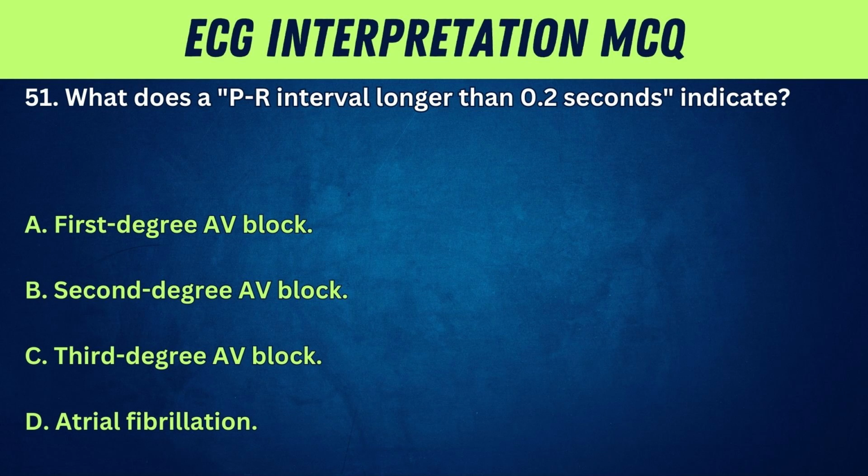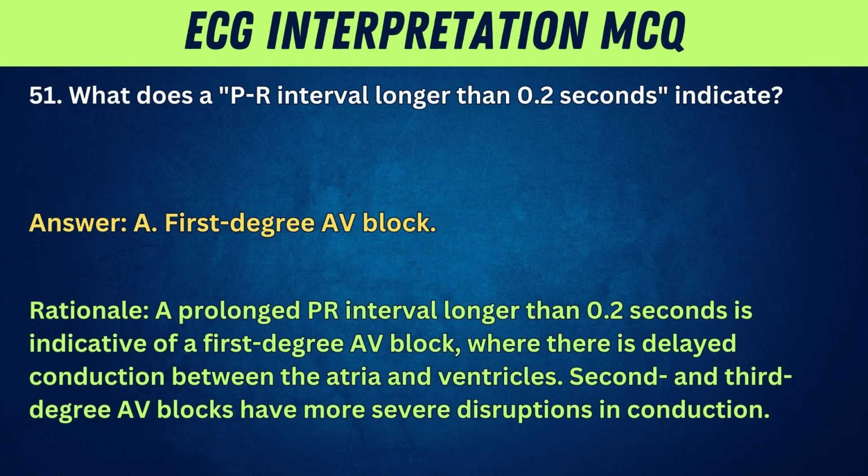51. What does a PR interval longer than 0.2 seconds indicate? A. First degree AV block. B. Second degree AV block. C. Third degree AV block. D. Atrial fibrillation. Answer: A.